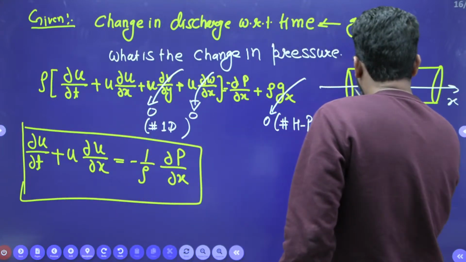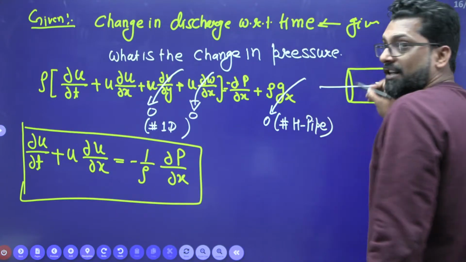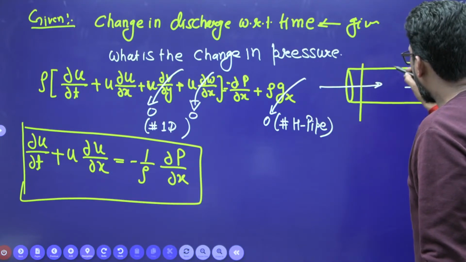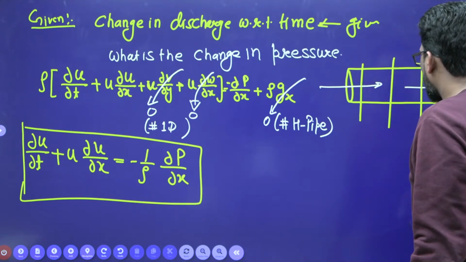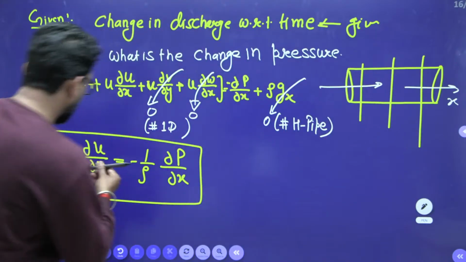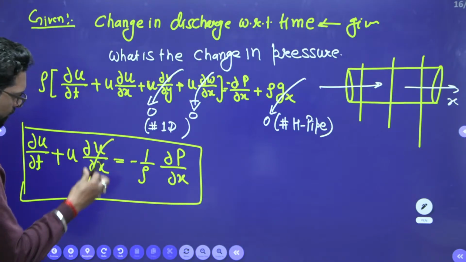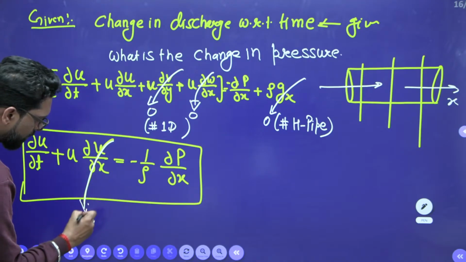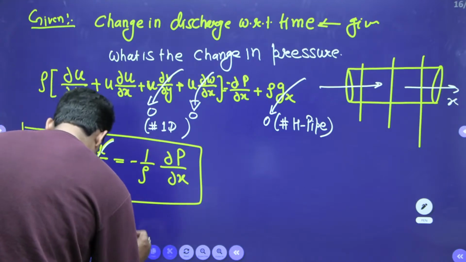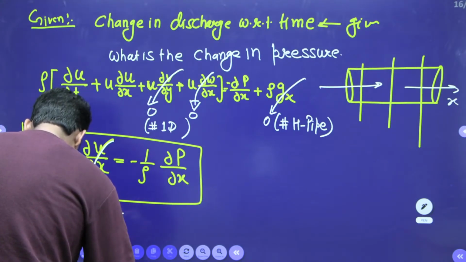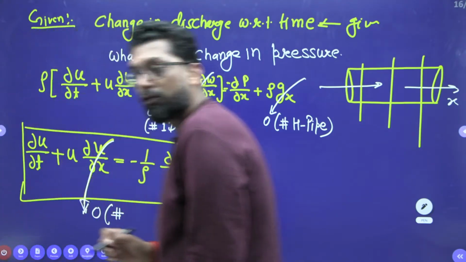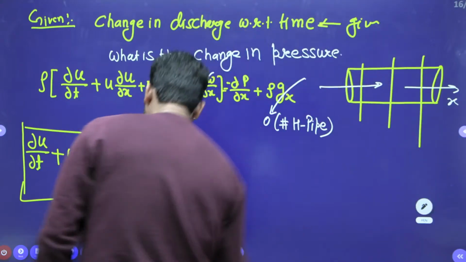Now again there is a velocity. This is a uniform cross section, so the velocity at every cross section is the same. So velocity is not changing with respect to x, because the pipe is constant. So this term is also 0, very important. The pipe is of uniform cross section and the velocity remains constant along the flow direction.